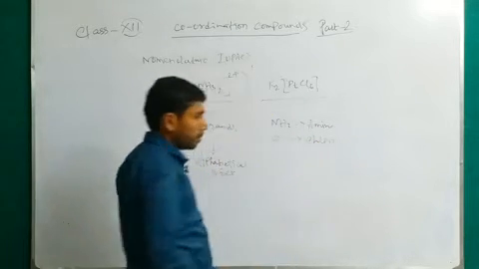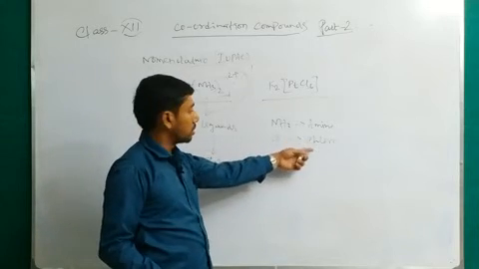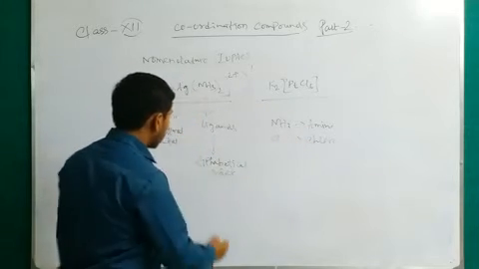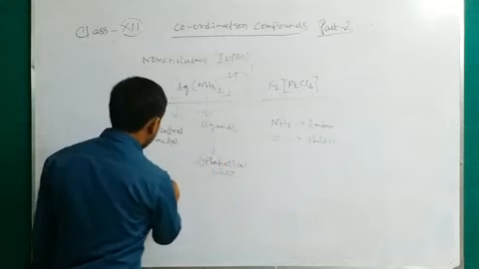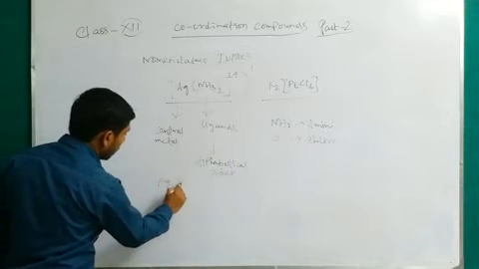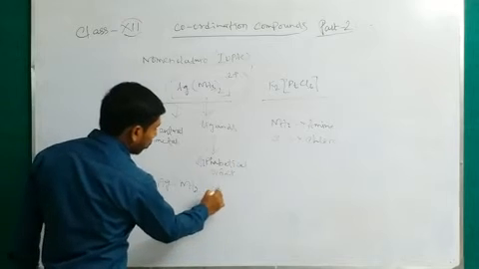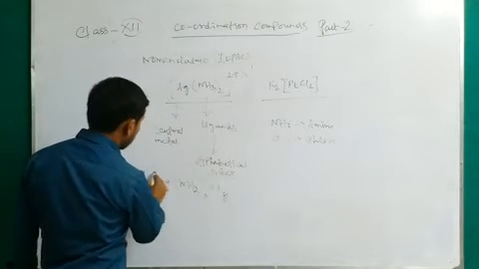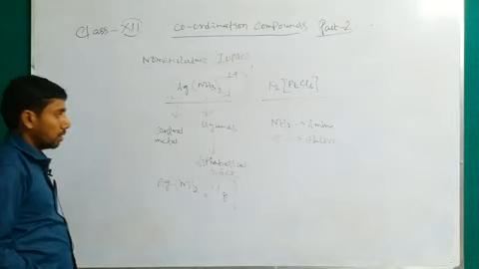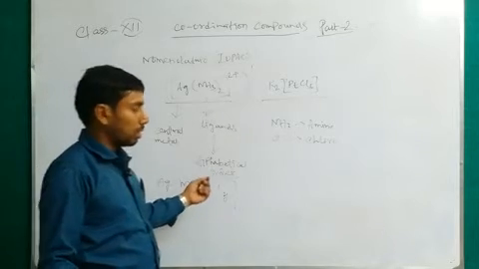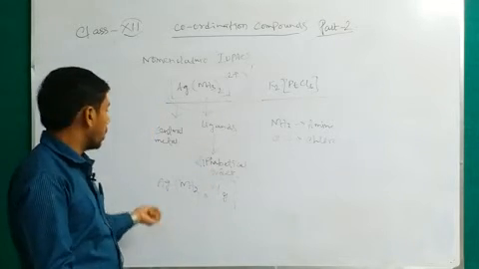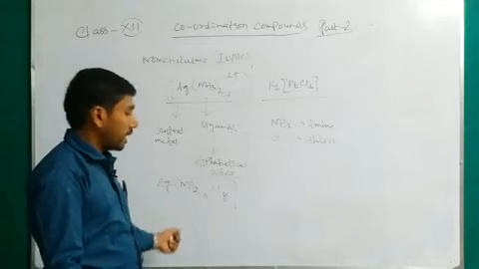So in alphabetical order, A comes before C. Suppose Ag with NH3 number is X and chlorine number is Y, it is represented in that manner. So the alphabetical order will be followed in representing the ligands.